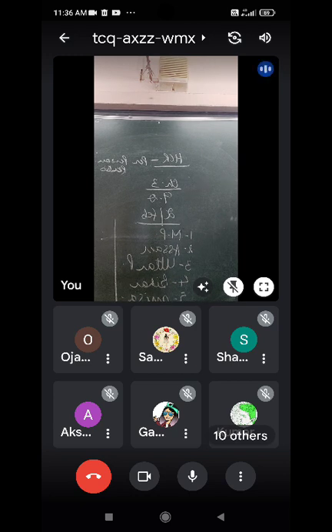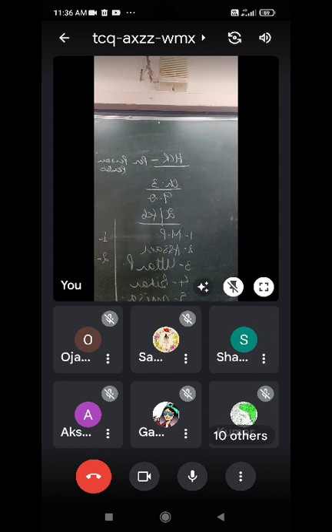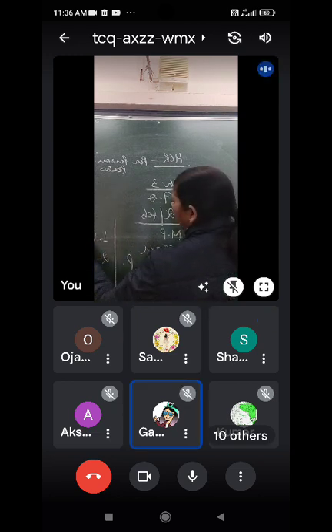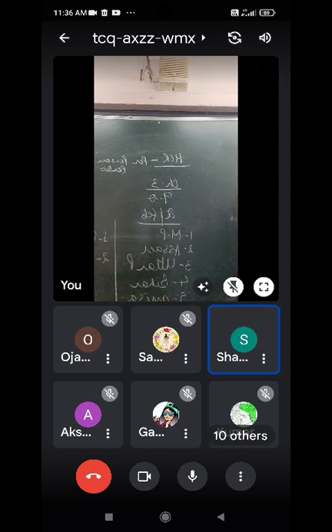Now you tell me which are the states in India which are poorest among all others. Two poorest states, Bihar and Orissa.